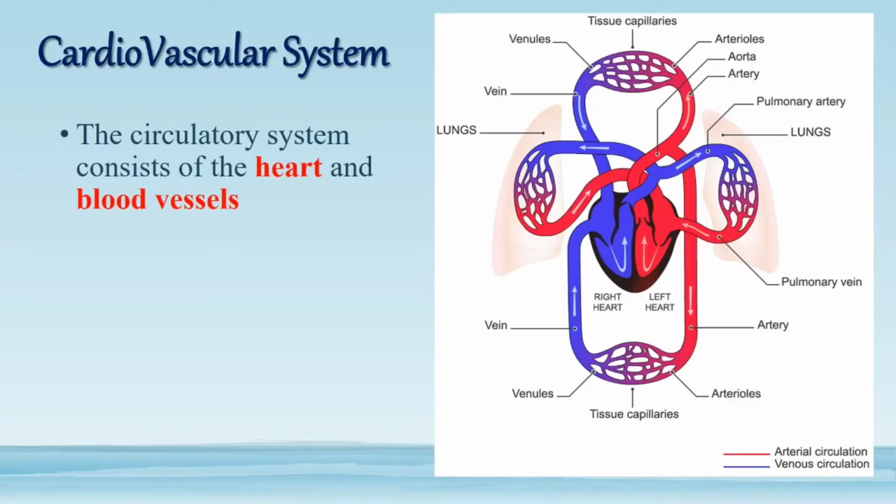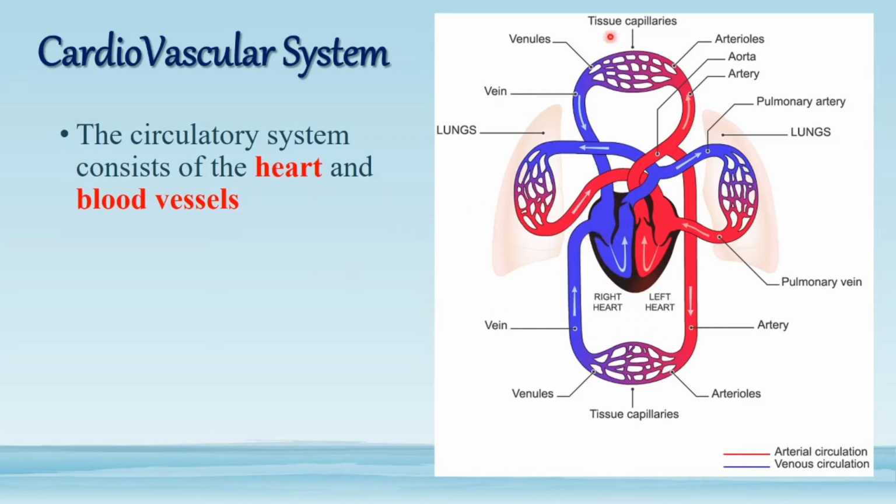The cardiovascular system is one of the important systems of the body, consisting of the heart and blood vessels. In this diagrammatic image, the heart is shown with a lung on both sides. The heart and these vessels, shown here in red and blue, are the components of the cardiovascular system.